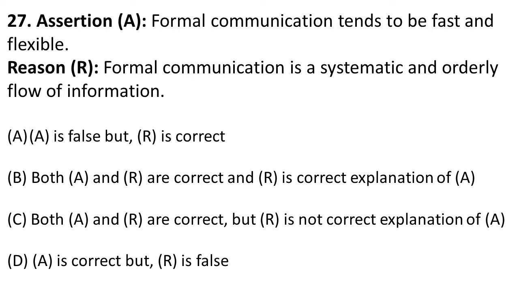So the assertion that formal communication tends to be fast and flexible is wrong. Here there is a definite order and you have to follow a certain path in formal communication. So the assertion is wrong, but the reason is correct.